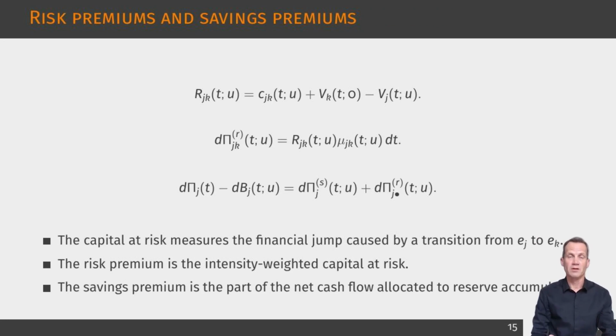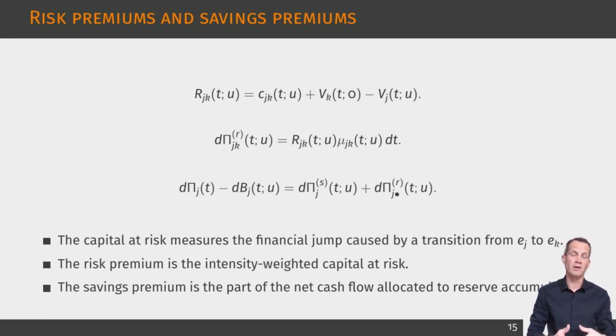The capital at risk measures the financial jump created by a transition from one state to another. It combines the lump sum benefit paid at the transition, the reserve required in the destination state, and the release of the reserve held in the departure state. Multiplying this capital at risk by the transition intensity gives the corresponding risk premium. This is the expected instantaneous cost of that transition over a short time interval, conditional on the current state and elapsed duration. Summing over all destinations gives the total risk premium associated with exits from the current state.